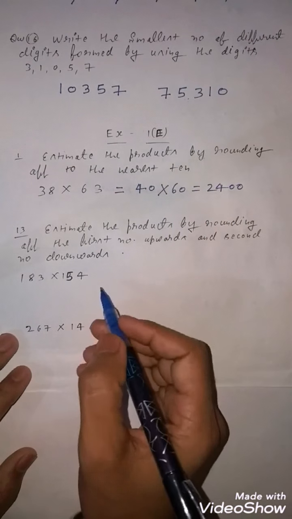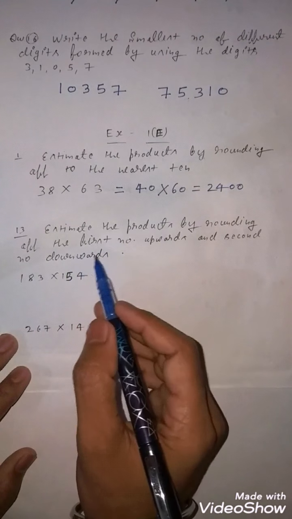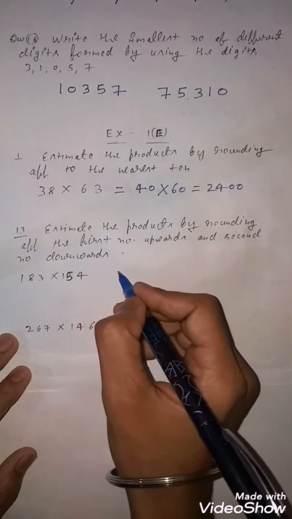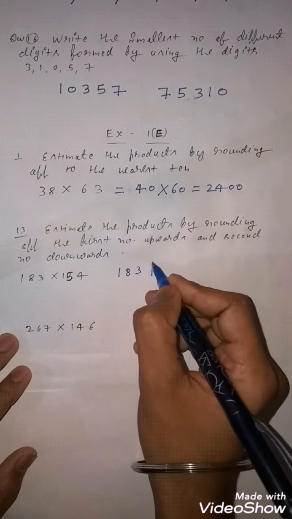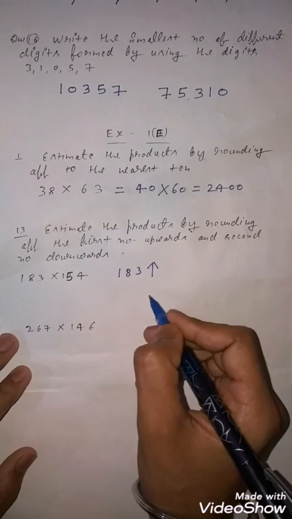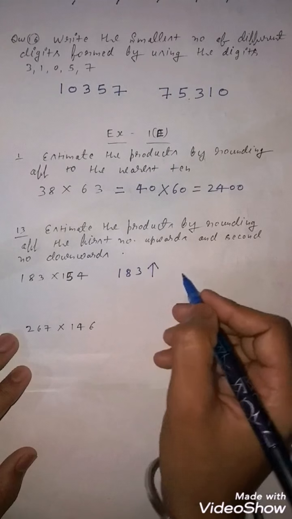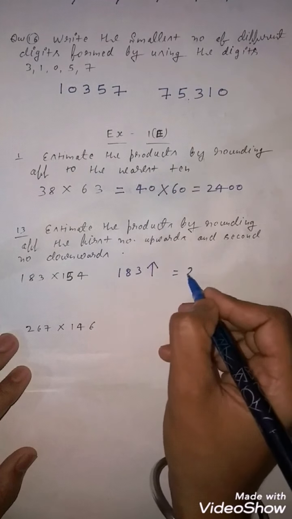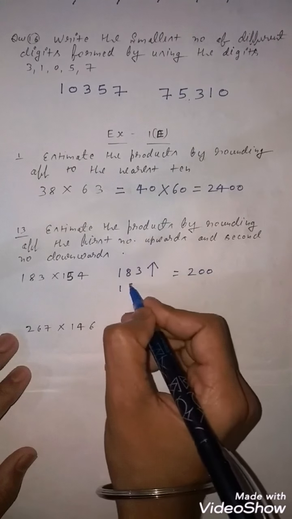Now our next question is estimate the product by rounding off the first number upward and the second number downward. What is the first number? 183. Upward means you have to increase. It is not mentioned nearest 100, nearest 10 or nearest 1000, so according to yourself, 183 is near about 200, so you write 200. Next is 154.